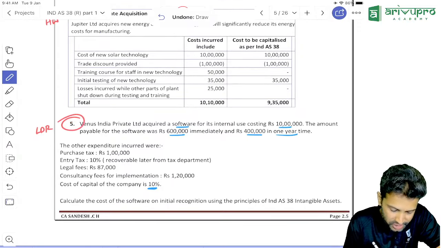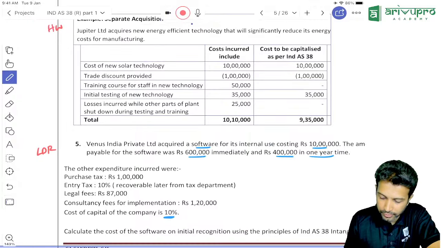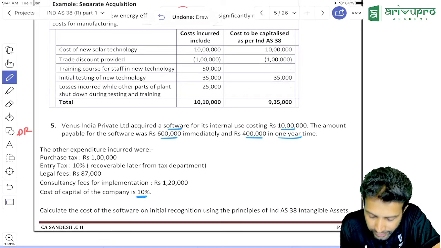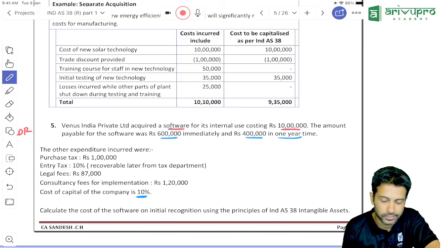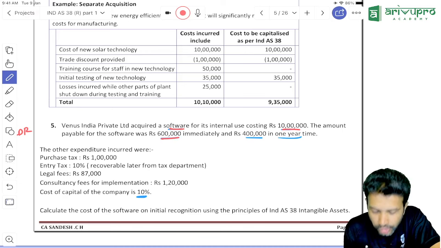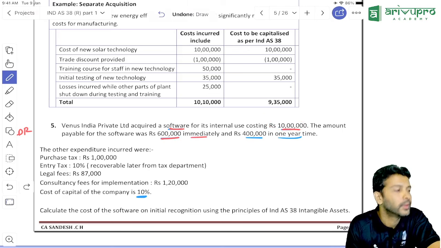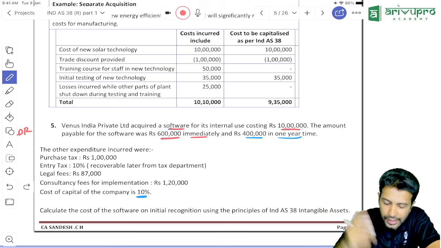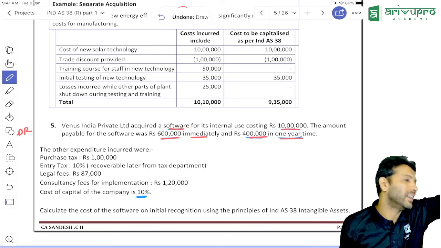Question number 5. I'll keep this question number 5 as an LDR, last day revision. Let's see what we can learn from this question. Venus India Private Limited acquired a software for its internal use costing 10 lakh. The amount payable for the software is 6 lakh immediately. Sir, what is the value of the software? 10 lakh. Totally you need to pay out 10 lakh. In that 10 lakh, 6 lakh you have paid immediately. 4 lakh you will pay in 1 year's time.